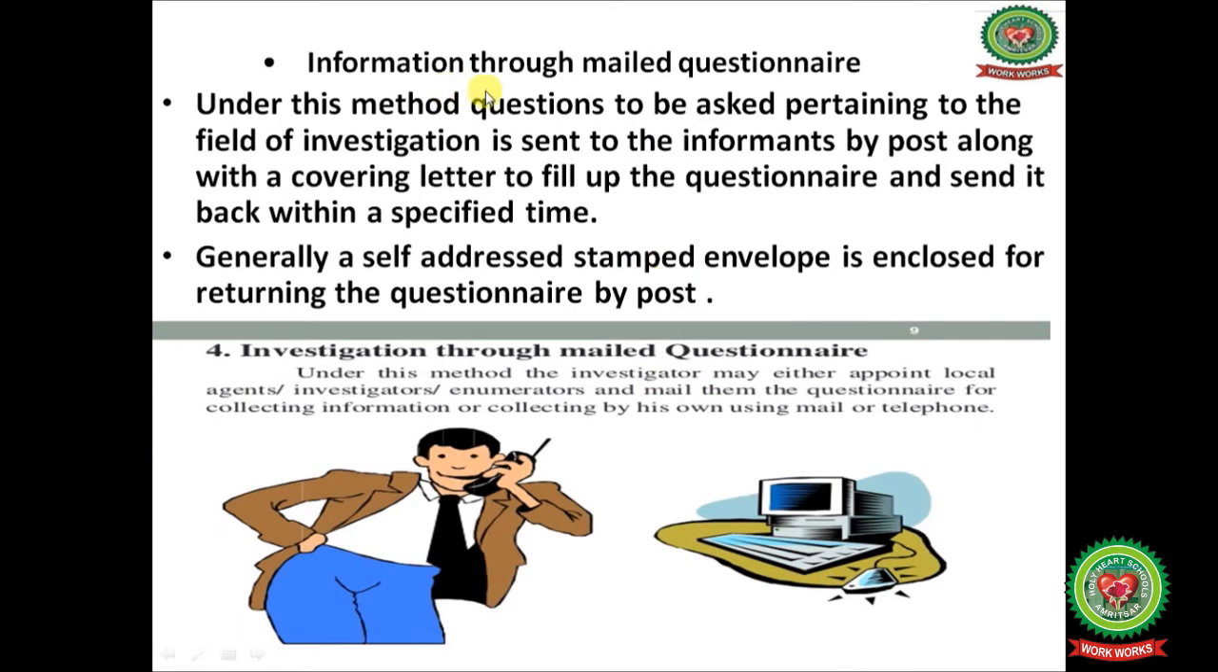Next one is information through mailed questionnaire. Under this method, questions pertaining to the field of investigation are sent to the informants by post along with a covering letter, to fill up the questionnaire and send it back within a specified time. Generally, a self-addressed stamped envelope is enclosed for returning the questionnaire by post.